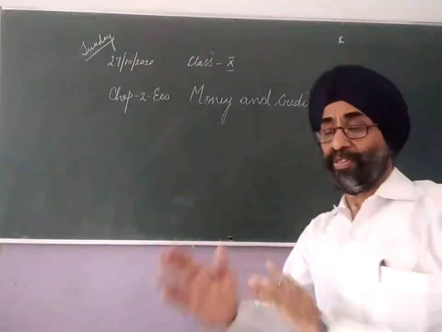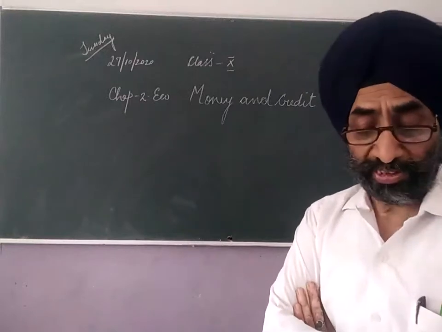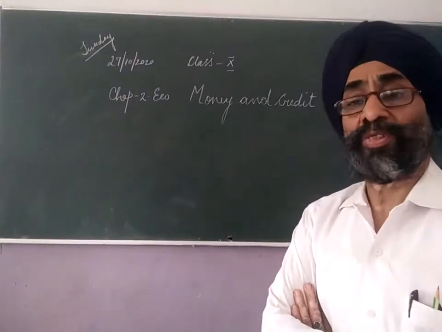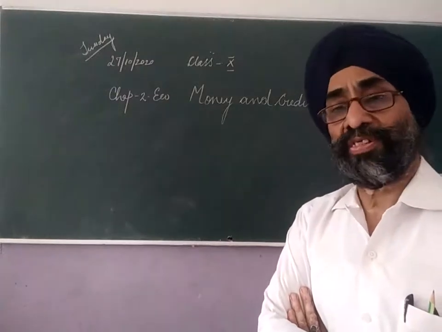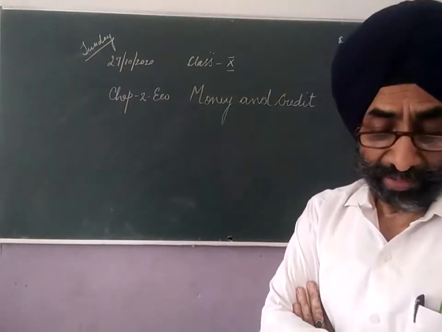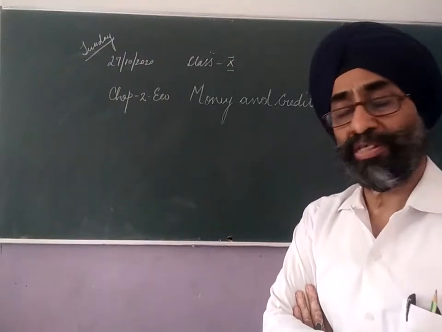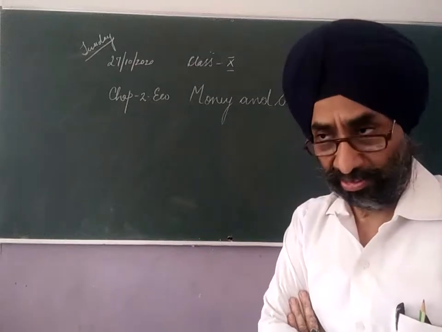So students, the first sector of Indian economy is primary activity, which includes all activities which are dependent on nature. For example, agriculture, fishing, lumbering, dairy, forestry. These are all natural activities which are totally dependent on natural resources.